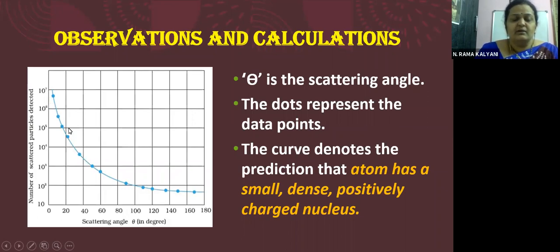The dots are the experimental data. So you can see, children, there is a very good agreement between the theory and the experiment that was conducted here. This was the major breakthrough attained by this experiment.